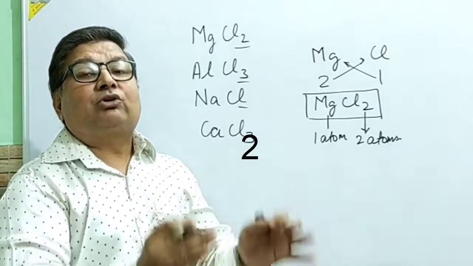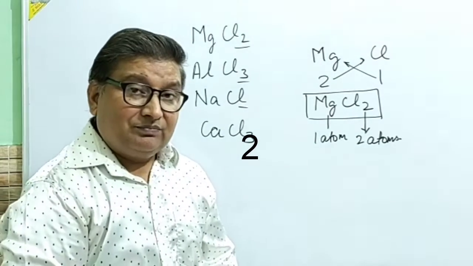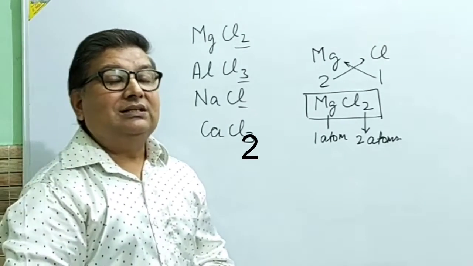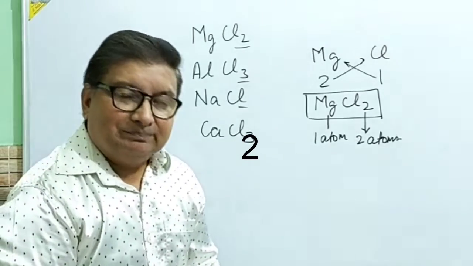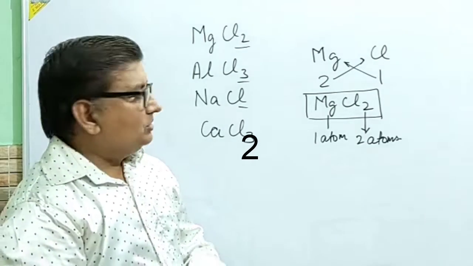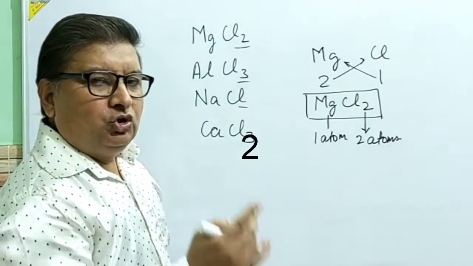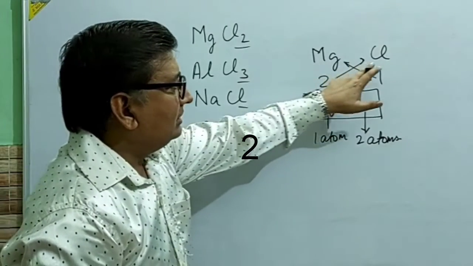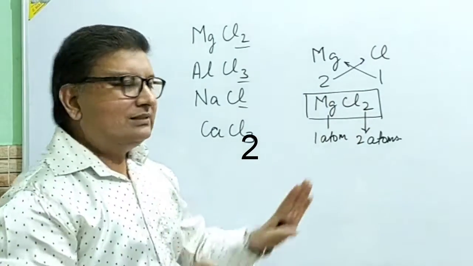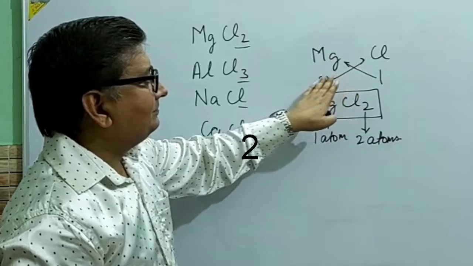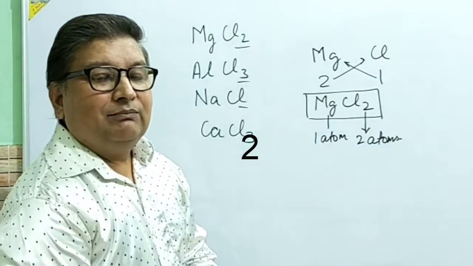And as far as stable electronic configuration is concerned, elements which have 8 electrons in the last shell, or in case of helium 2 electrons in the first, or you can say last shell, are known as having a stable electronic configuration. So now you can see that for writing a chemical formula, we should know two things. Firstly, we should know the symbol of the element. At the same time, we should know their valencies. If we know these two things, then easily by exchanging these numbers, or you can say these valencies, we can form the molecular formula.